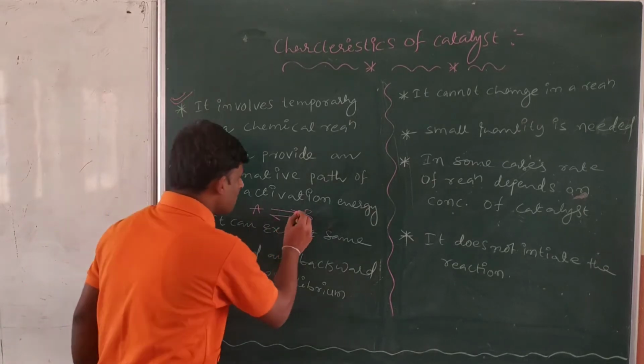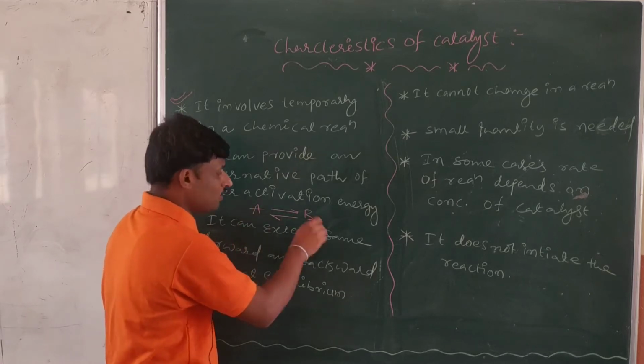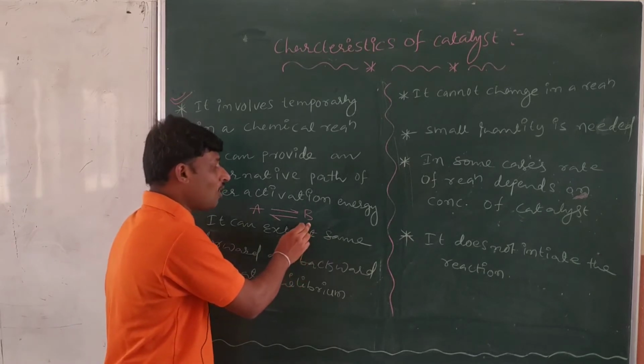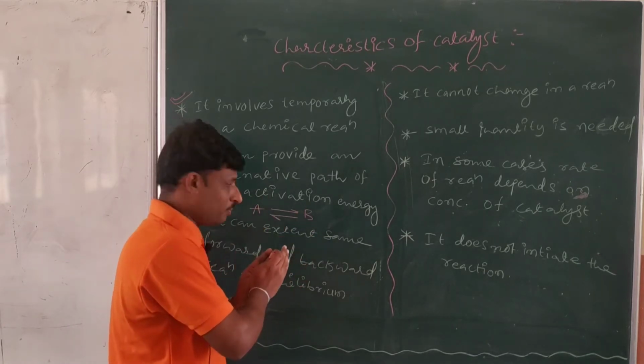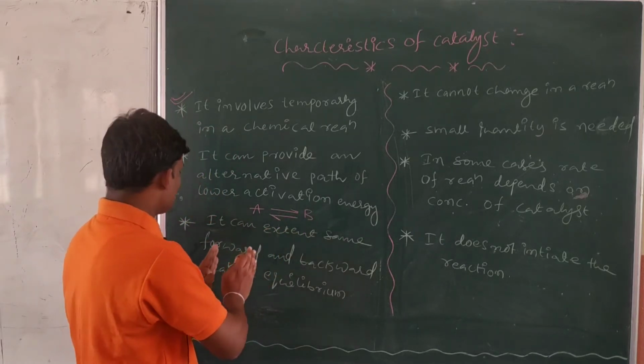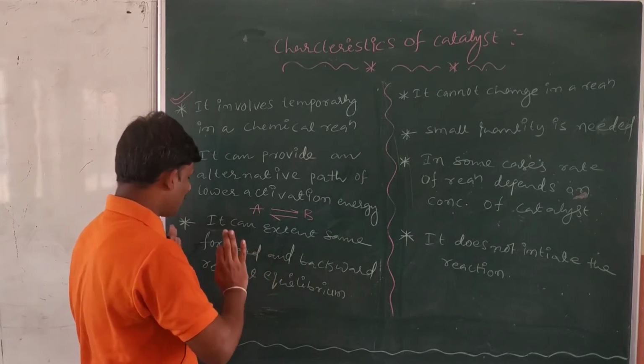So first of all, what happens? Reactant A only is there, then it will be converted into B using the catalyst, is it right or not? So after reaching equilibrium, what happens? The catalyst affects the rate of the forward as well as the backward reaction equally.